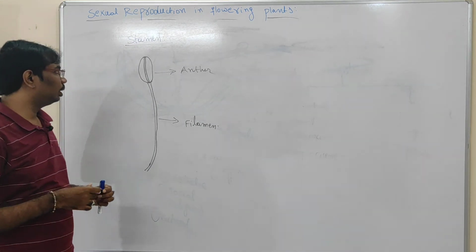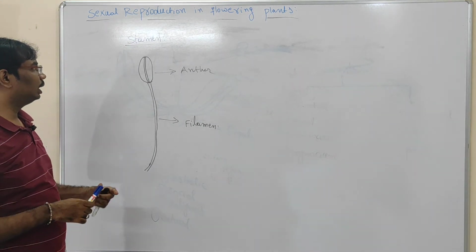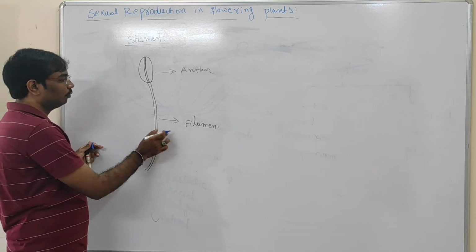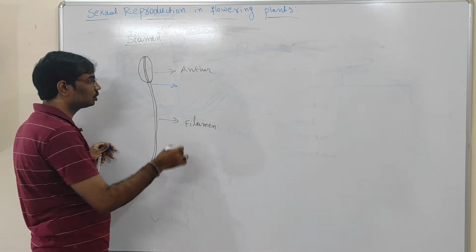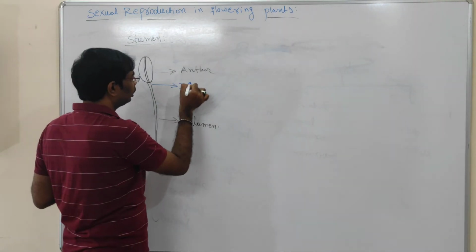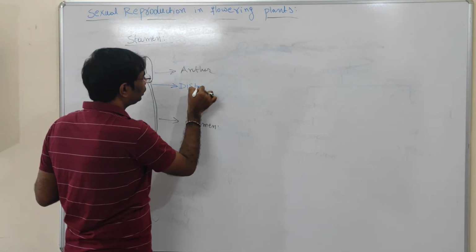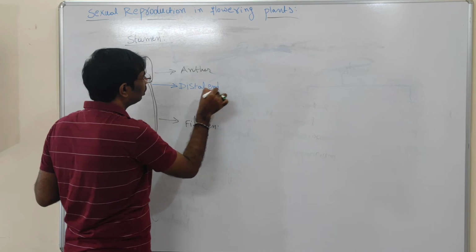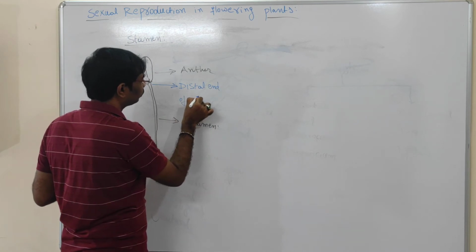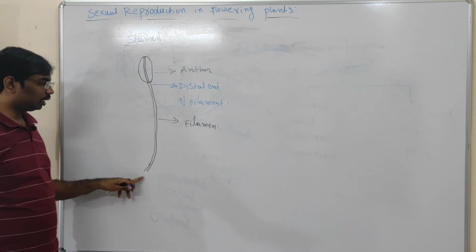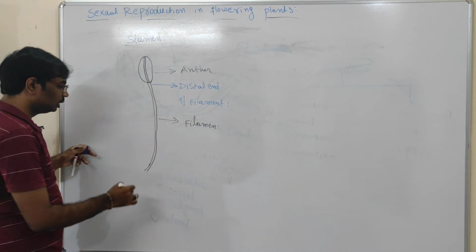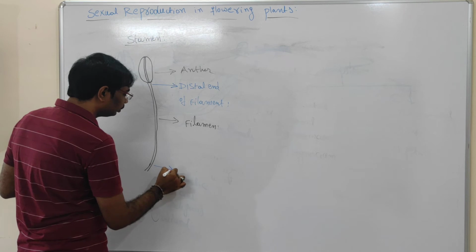In this stamen, the anther is attached to the filament. Where the anther is attached to the filament, this particular part is called the distal end of the filament. And the other end is called the proximal end.